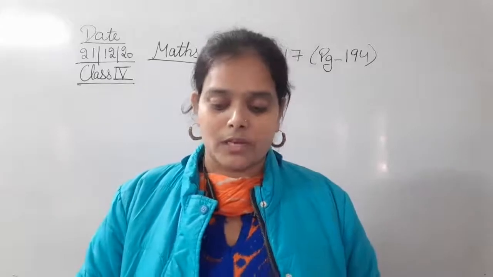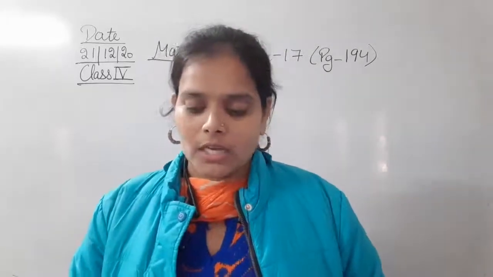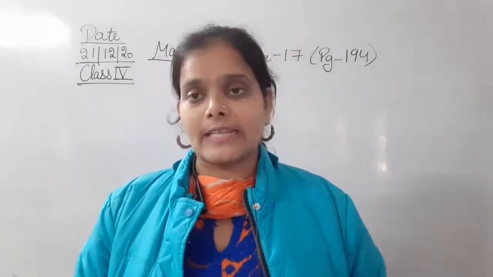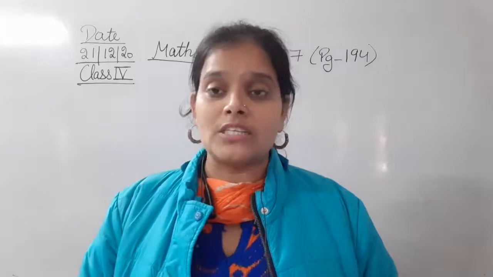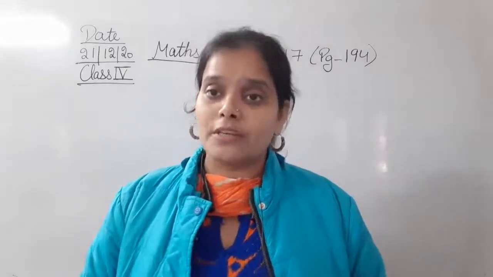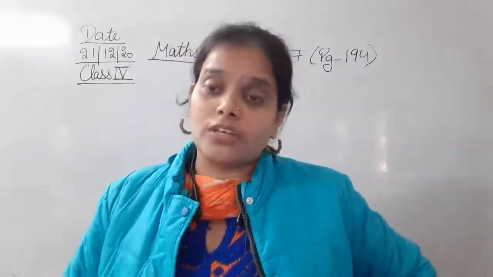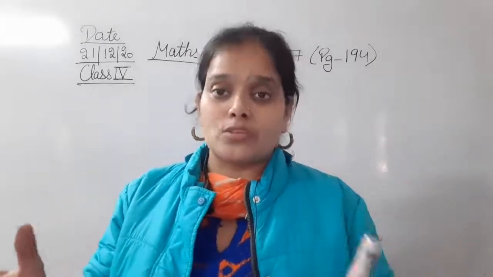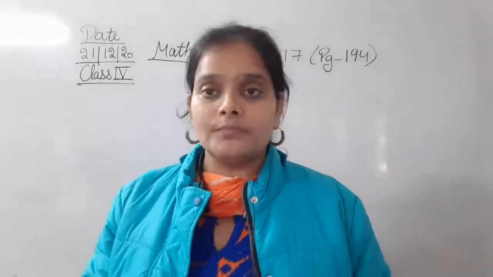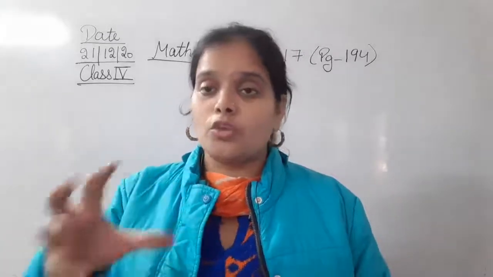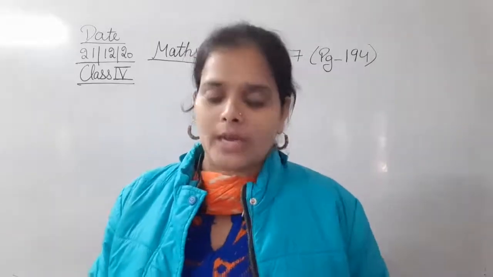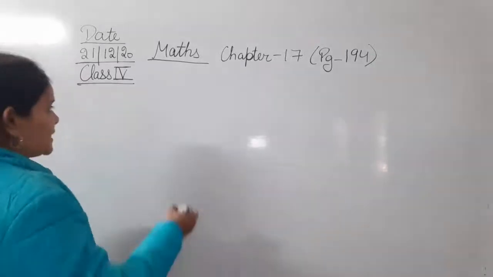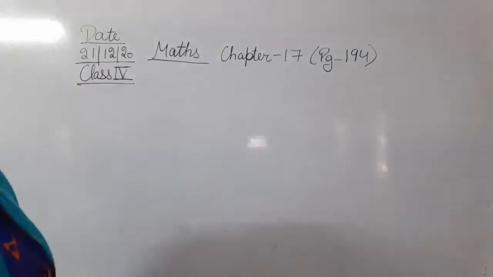Just like the previous sums that we have done, the 32nd, the 34th and the 35th, first of all we will write the weight of these 3 bags individually: the weight of the first bag of sugar, the second bag, and the third bag. And at last, for finding the total weight of these 3 bags, we are going to add the 3 different weights. So let's begin. As there are 3 bags of sugar, the question number is 37.